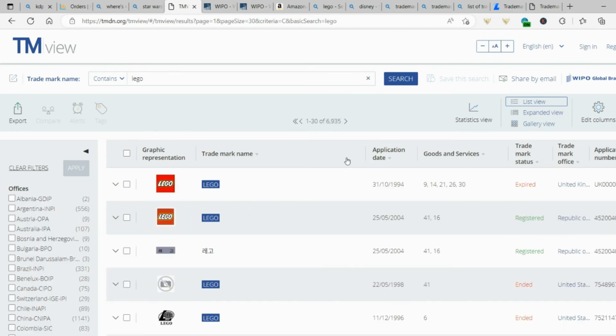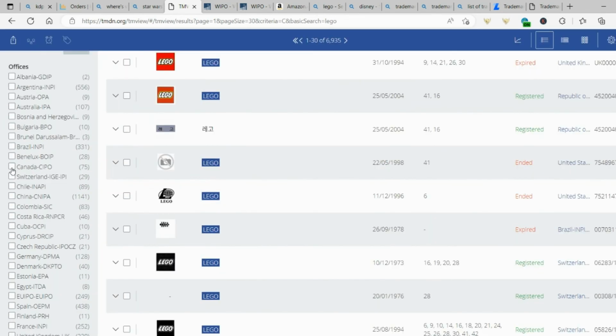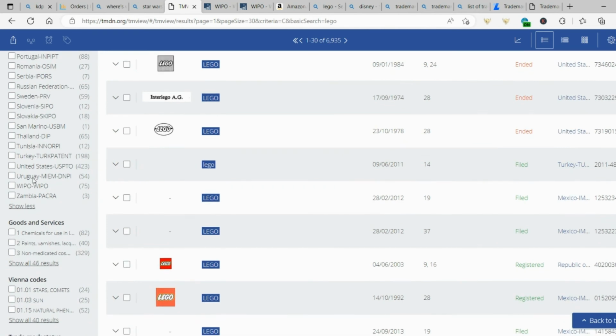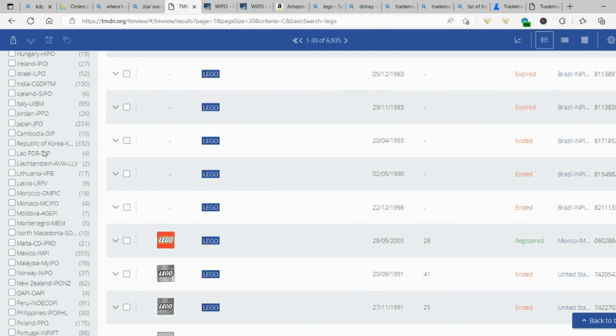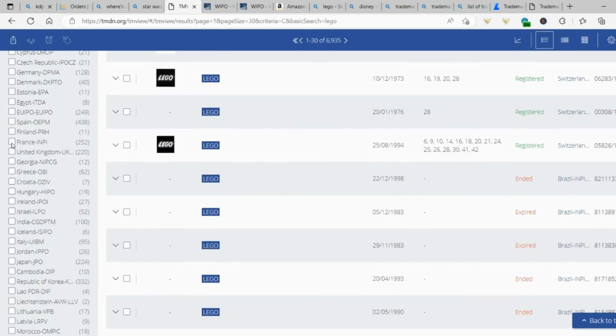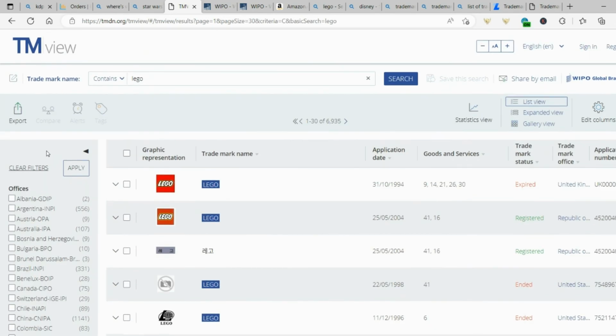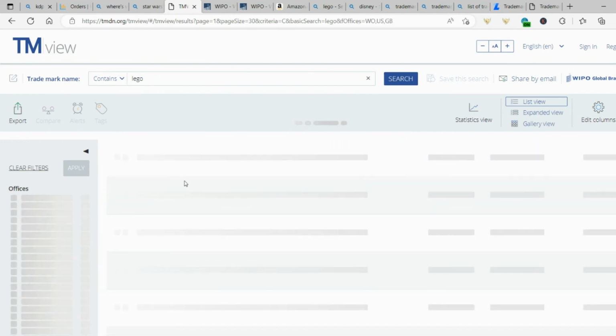So let's just summarize quickly what all these tables mean. On the very left-hand side here, you can search for the country that you're looking for. Remember to search right down to the bottom and check if there's anything for WIPO. The main boxes that you'll be ticking would probably be the United States if WIPO is not there, and United Kingdom, which is just up the middle here. I don't know why it's not in alphabetical order, but it is just there under France. And then make sure you apply that.